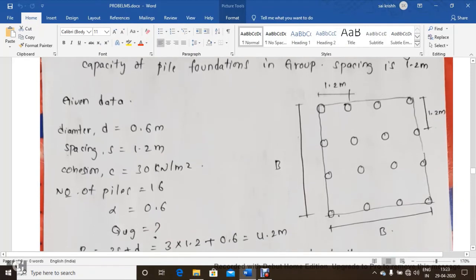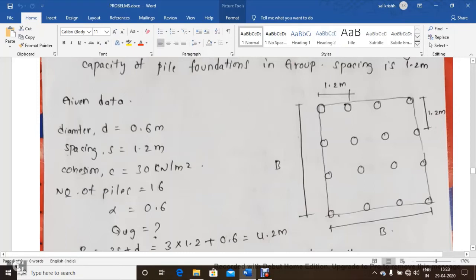So first we need to draw the configuration of the pile foundation which exists. 16 piles are there. They have been arranged in a square pattern. 4 piles in a row. 1, 2, 3, 4. Like this 4 rows, 4 multiplied by 4 gives 16 piles. So observe the spacing is given as 1.2 and the diameter is given as 0.6. So write down the given data first. The diameter is 0.6 and spacing is 1.2.